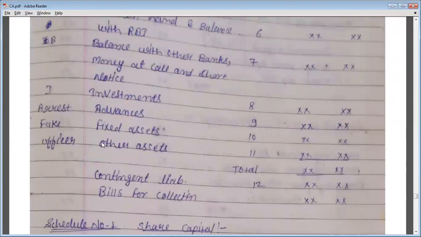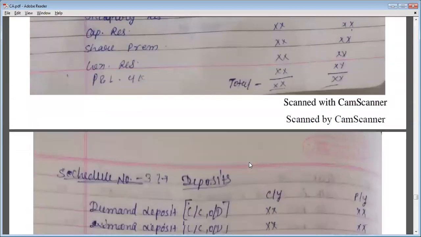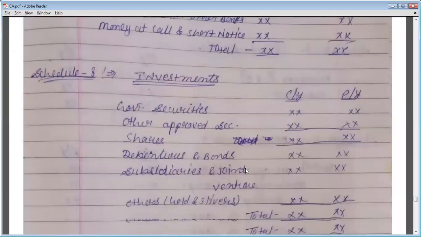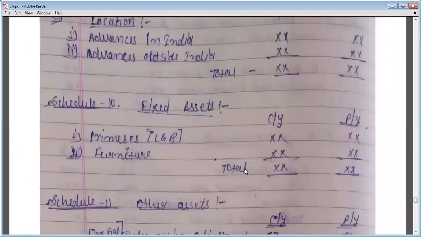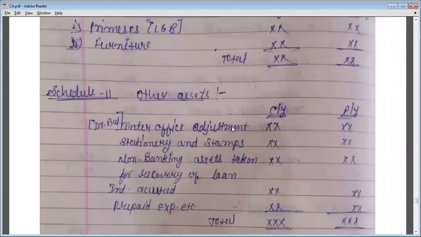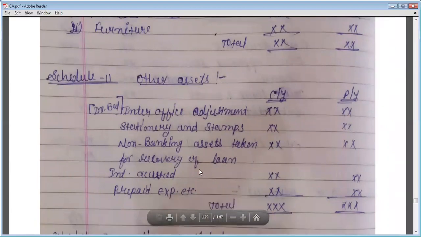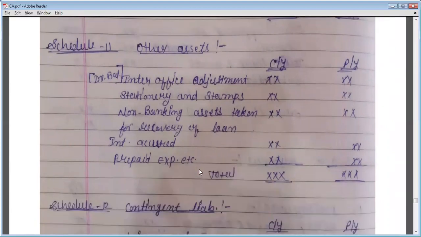Now the next schedule is other assets in schedule number 11. So see what assets will be included in other assets. In other assets: inter-office adjustments, stationery and stamps, non-banking assets acquired in satisfaction of claims, interest accrued and prepaid expenses. All these will be included in other assets, and the total amount will be written down in the balance sheet in schedule number 11. Okay.